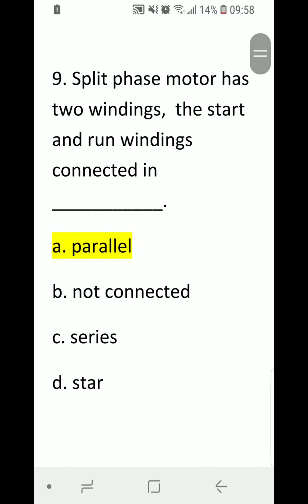Number 9. Split phase motor has 2 windings, the start and run windings connected in blank. A. parallel, B. not connected, C. series, or D. star. Correct answer is A. parallel.